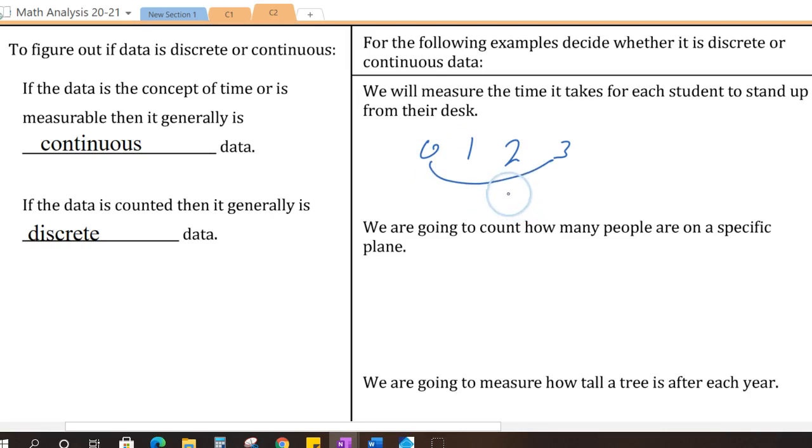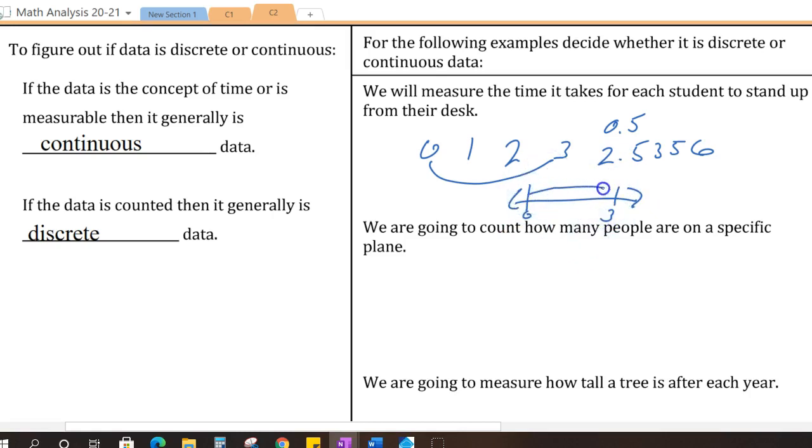So that sounds pretty discrete. But it's not. It's continuous. Why is it continuous? Well, think about it. I can have 0.5 seconds. Maybe someone's a little slower and he took 2.5 seconds. And then someone comes in with a slow motion camera and says, hey, I can help you. And it's not 2.5 seconds, it's actually 2.356 seconds.